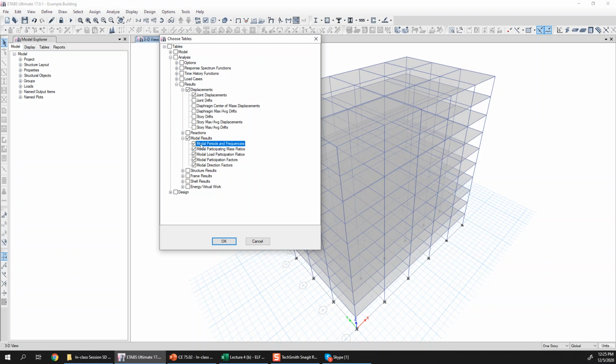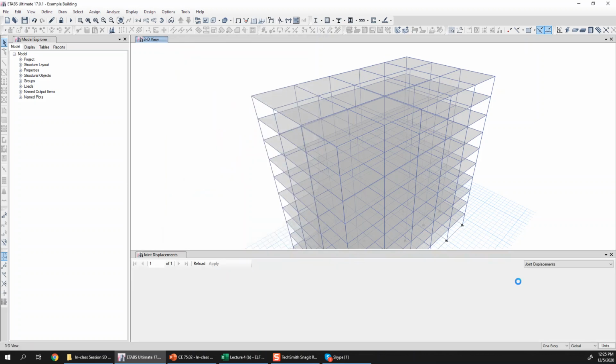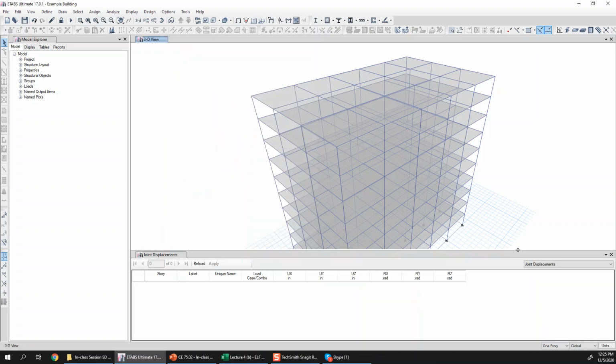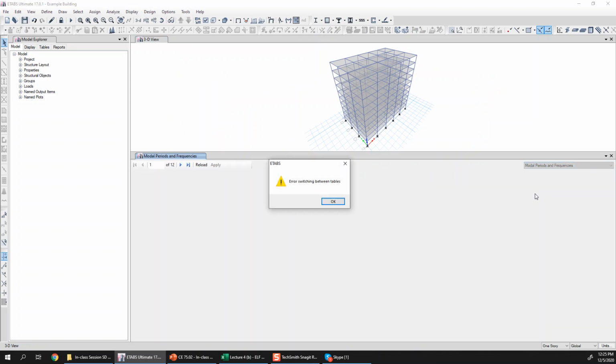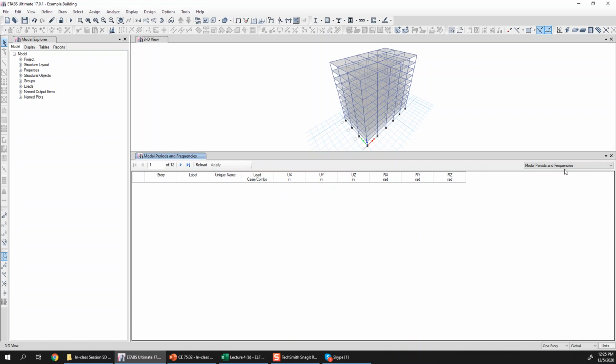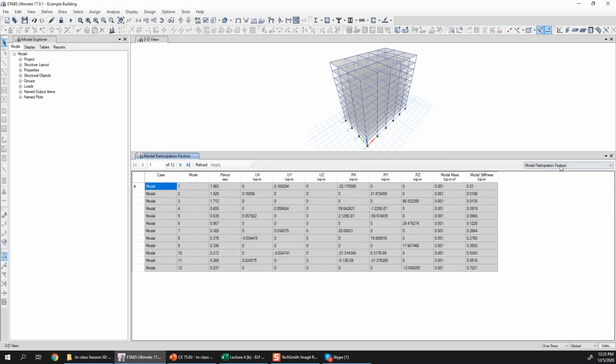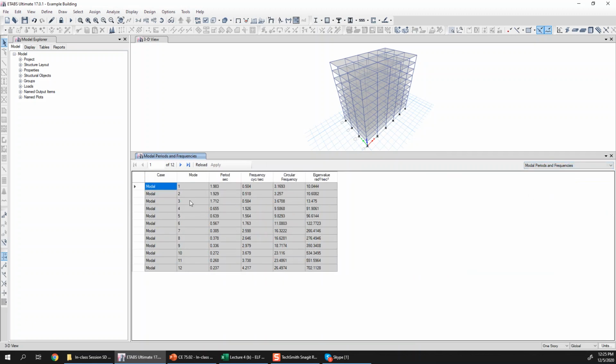So if I want to go to modal periods and frequencies, let me check these tables, and I can go for this table, for example first modal periods and frequencies. It is giving some error. Okay, now you can see that the software has calculated 12 modes in the case of modal, and the first mode time period is 1.98, and it is reducing for higher modes.